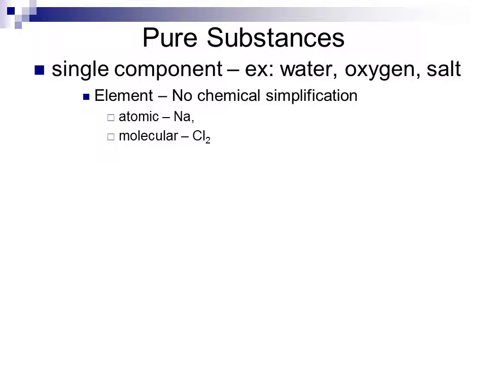Chlorine gas is a molecular substance. You have a molecule formed from the combination of two atoms of chlorine. But because both atoms are the same element, it is still an element, even though it is a molecule.